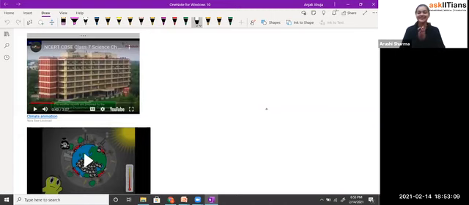So students, with the start of the video, she told us that whenever there is a match, there is an announcement of the weather forecast. They know that today is a sunny day and we will have a good match, but somehow the weather changes and it rains during the match and they have to stop it, because a match takes a long time to complete. Exactly, and we know that cricket is a sport played in an open area. We can't play cricket in one room. It requires an open area, a large field.